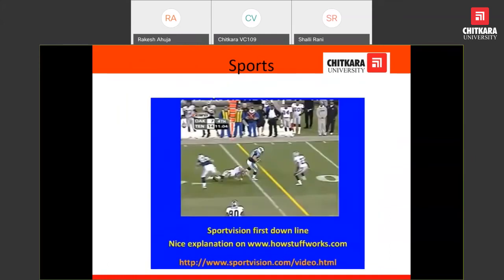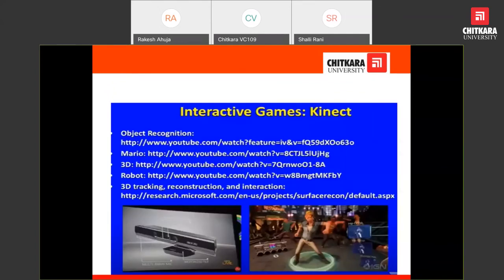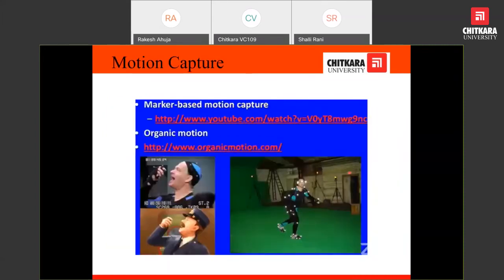Sports: it is assisting the referee to identify the particular person who is doing some foul or other misconduct, with the help of the image captured, and we would be able to get the actual result. It would be helpful for the health of the game. Interactive games: yes, object identifying, working accordingly, the people would be able to play the game. Motion capture: in case of video, motion can be captured. They will be utilizing it for many operations.